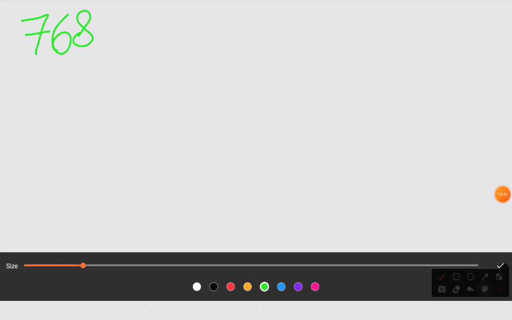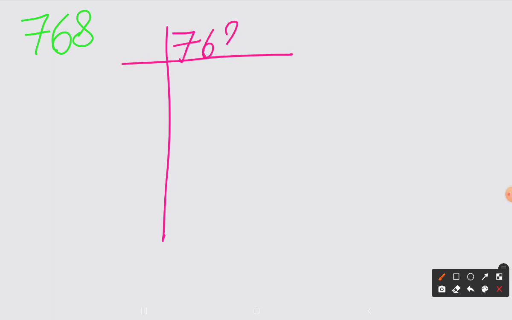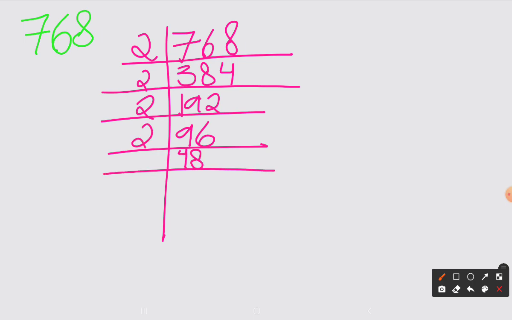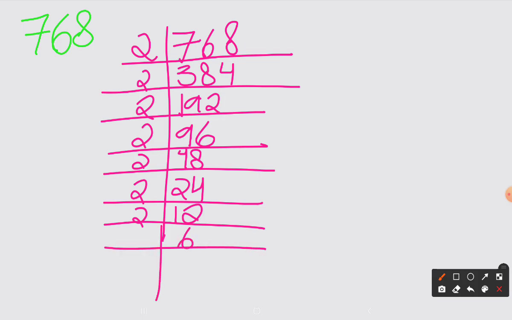Okay, so the last part of this question is 768. Let me divide it into its prime factors. 768 is clearly divisible by 2, so it's 384. Again by 2, it's 192. Again by 2, it's 96. Again by 2, it's 48. Again by 2, it's 24. Again by 2, it's 12. Again by 2, it's 6. Again by 2, it's 3 and then 3.